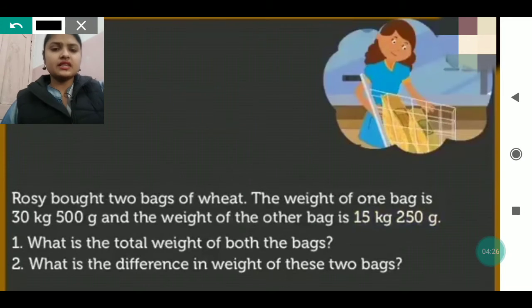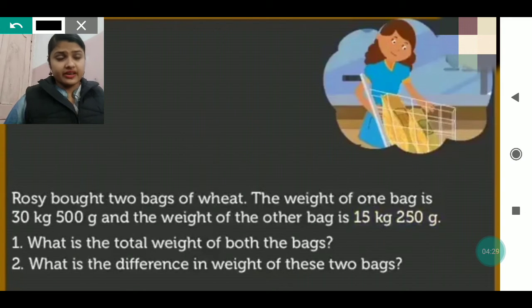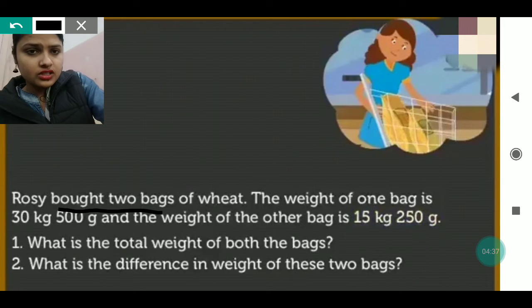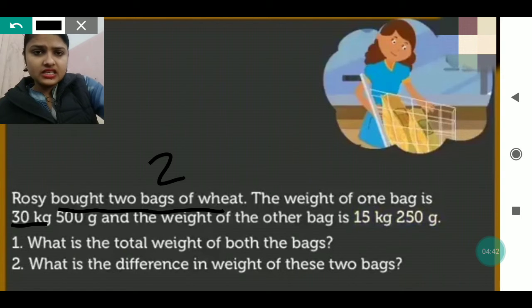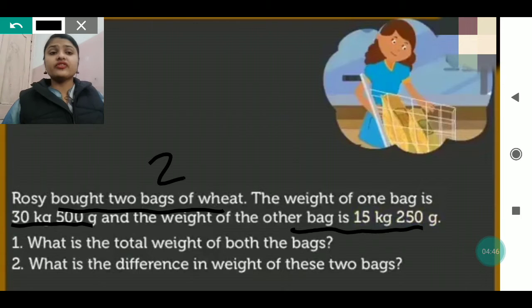In this question you can see, my dear, there is a picture here, that is Rosie. Rosie bought 2 bags of wheat. How many bags of wheat did Rosie buy? 2, my dear. The weight of one bag is 30 kg and 500 gram, and the weight of another bag is 15 kg and 250 grams. What is the total weight of both the bags? You have to find the total weight of both the bags. So for finding the total weight, you have to add first.